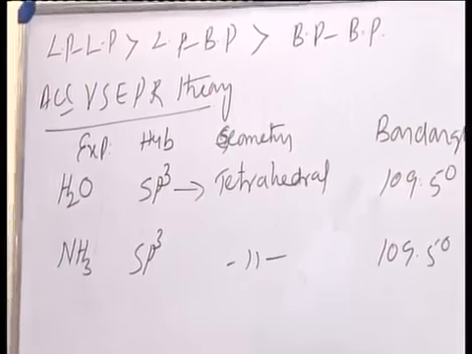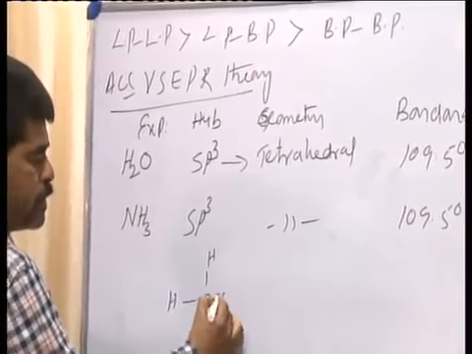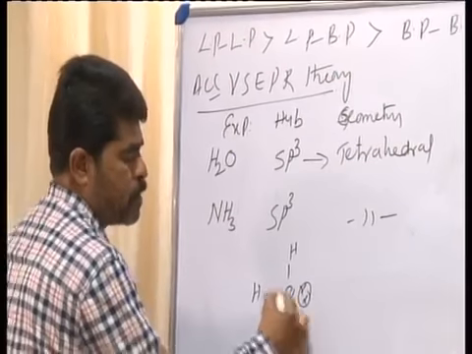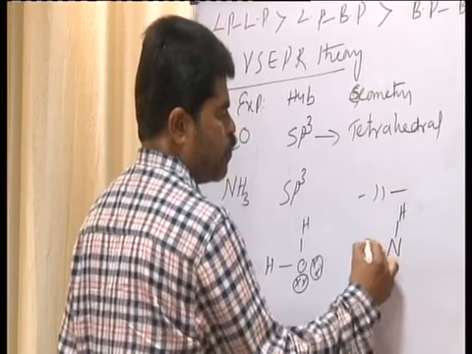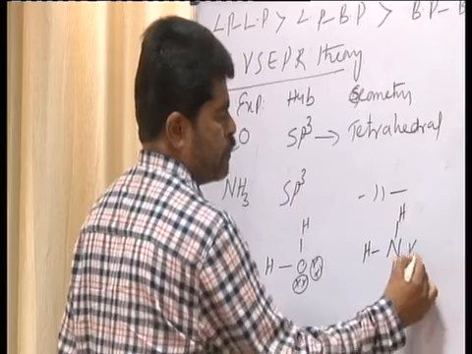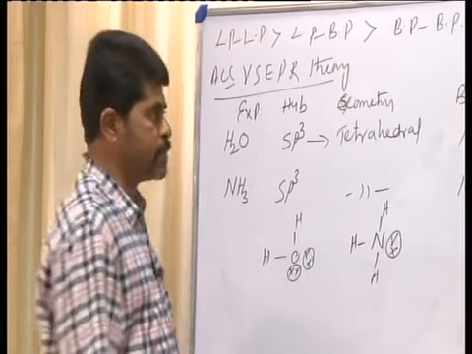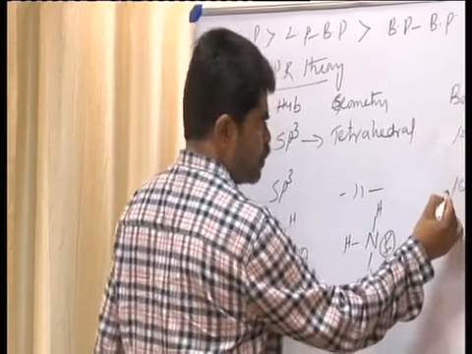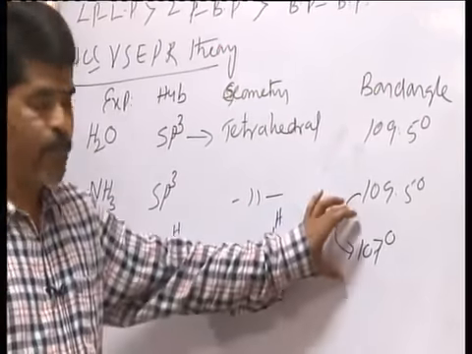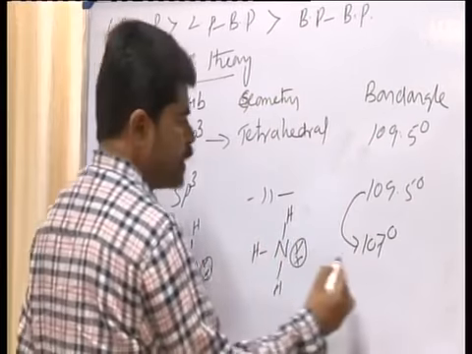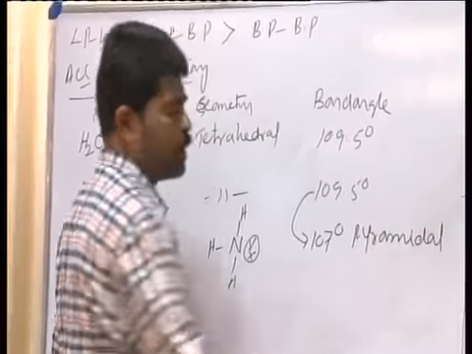You can write H, O, H, with 2 lone pairs of electrons present on the oxygen atom, and in case of ammonia, it contains 1 lone pair. Due to the presence of 1 lone pair of electrons, the bond angle decreases from 109.5 to 107 degrees. Hence, the correct shape of ammonia is pyramidal, but not tetrahedral.